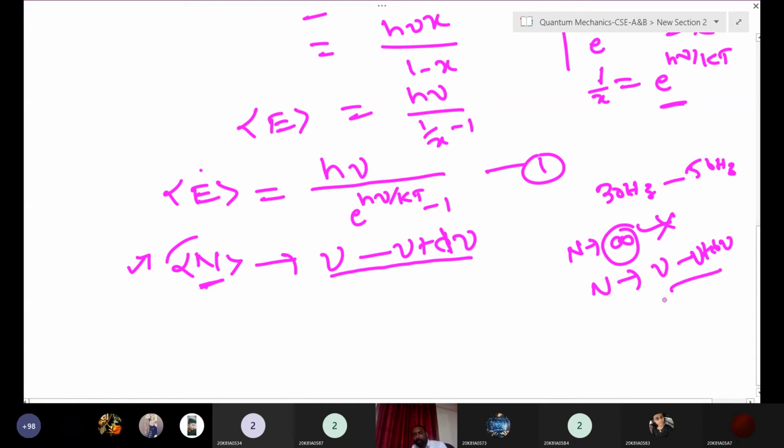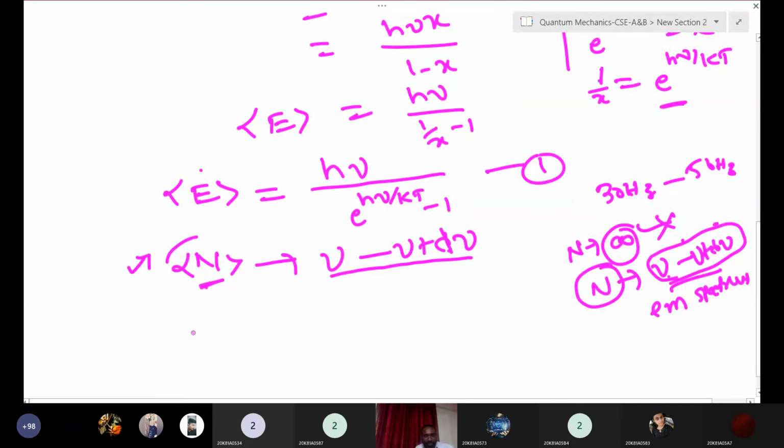That is complete EM spectrum we want. For that we are considering a particular wavelength range or particular frequency range. We don't know number of oscillators within this particular range. That's why we are going to write the expression for number of oscillators within the frequency range, within the EM spectrum.